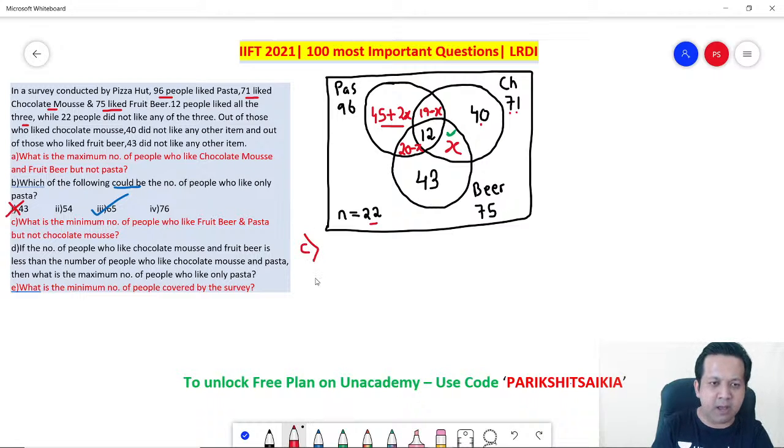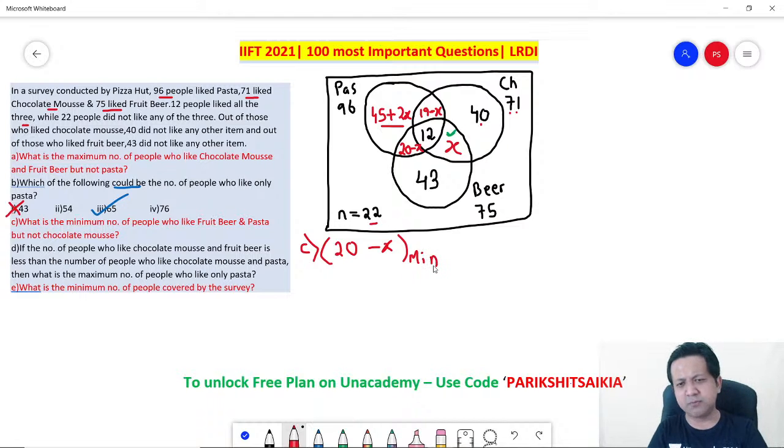What is the minimum number of people who like fruit beer and pasta but not chocolate mousse? So basically they are telling x, the minimum value of x. Fruit beer and pasta, so that is 20 minus x. 20 minus x you need to minimize, right?